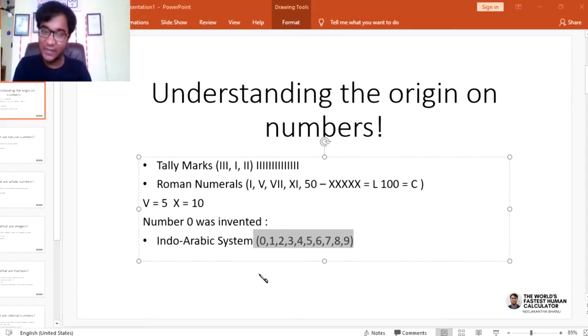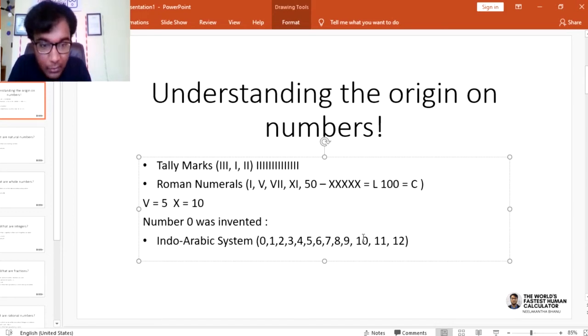क्योंकि इसके बाद people started using 10, 11, 12 and so on, which was a very beautiful way because they started seeing number systems in terms of 10. Why was 10 chosen? Was because they had 10 fingers on the hand. 0 1 2 3 4 5 6 7 8 9 and इसके बाद 10 11 12 13 14 15 16 17 18 19.